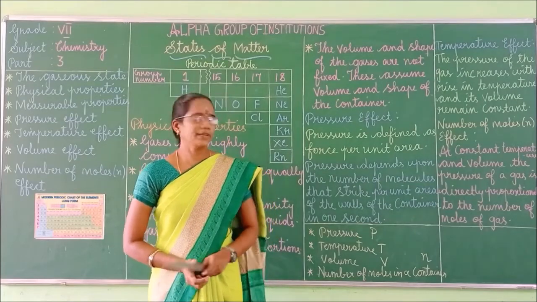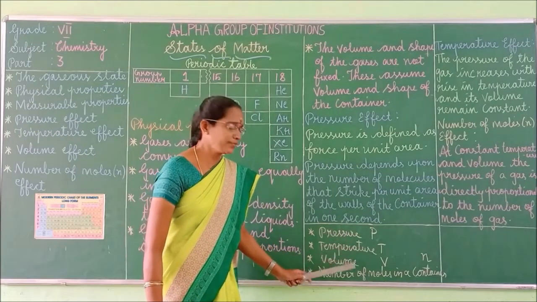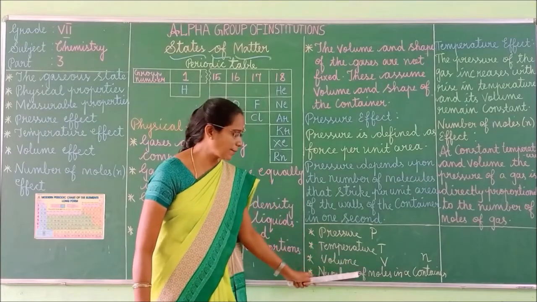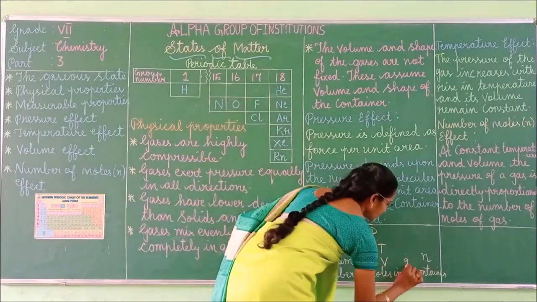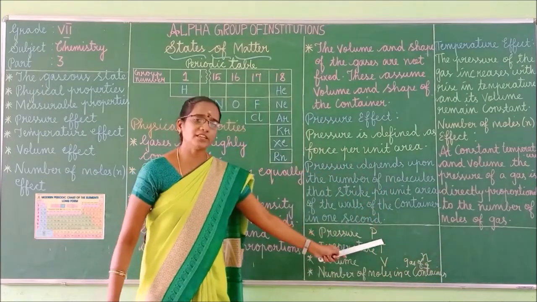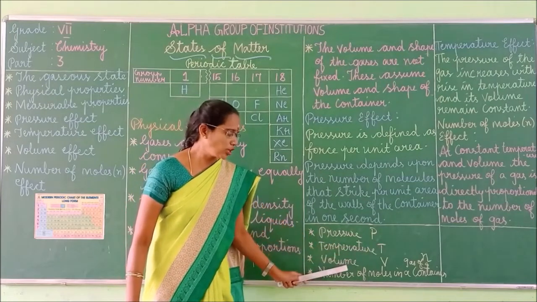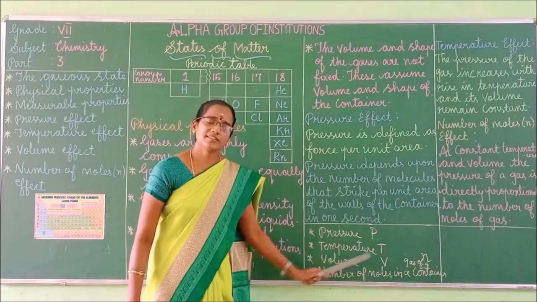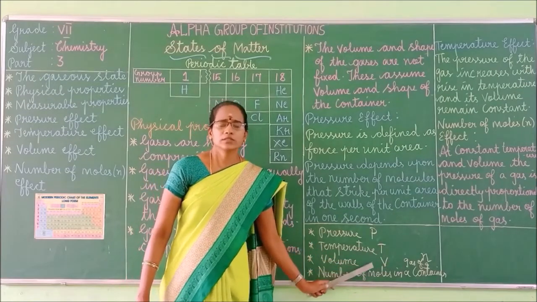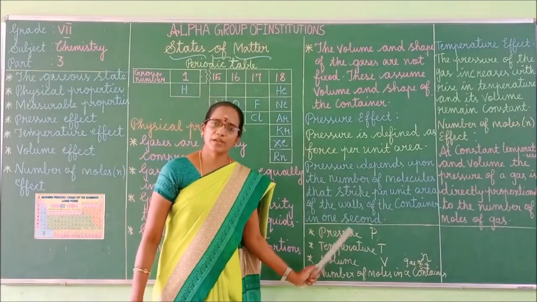The 4 parameters are pressure, temperature, volume, and number of moles of a gas in a container. Pressure is denoted by P, temperature by T, volume by V, whereas number of moles is denoted by n. So this one is very important. These are called the measurable properties.